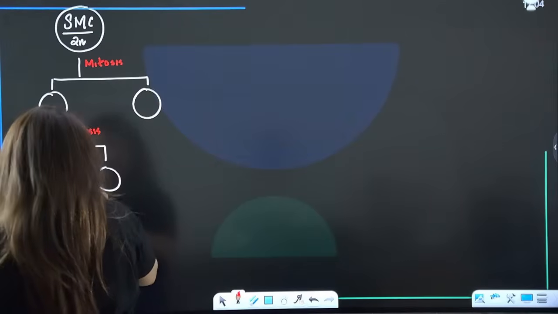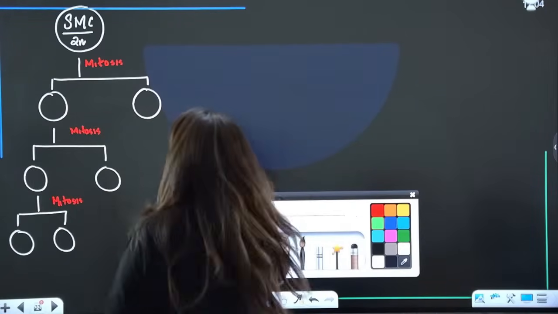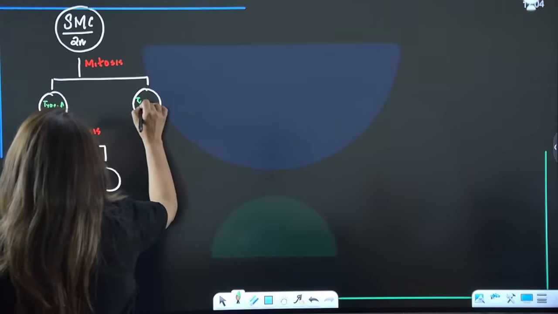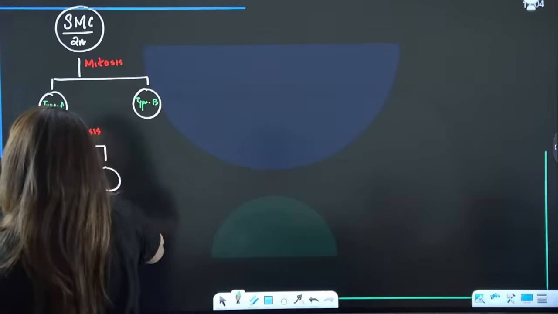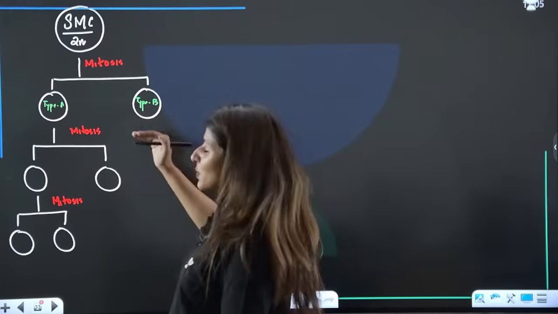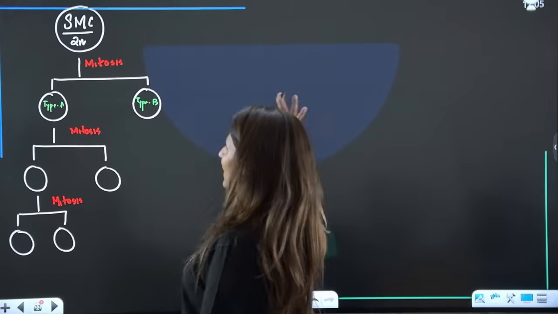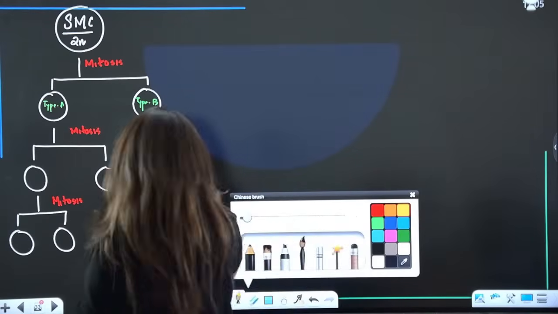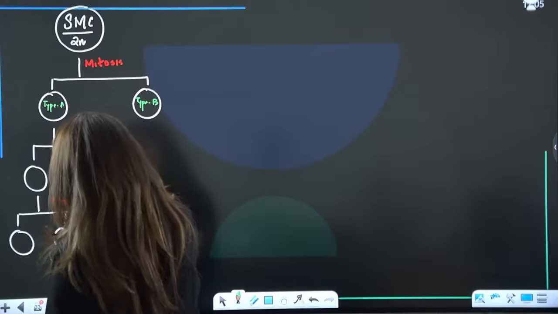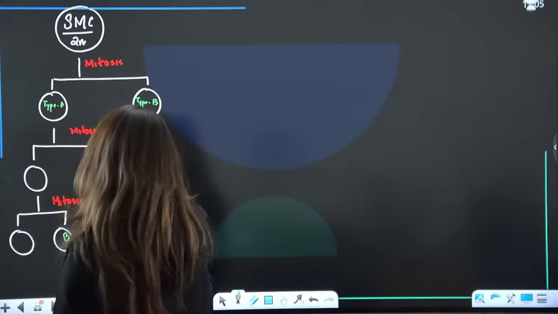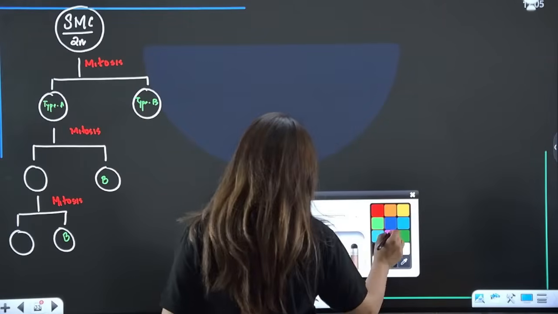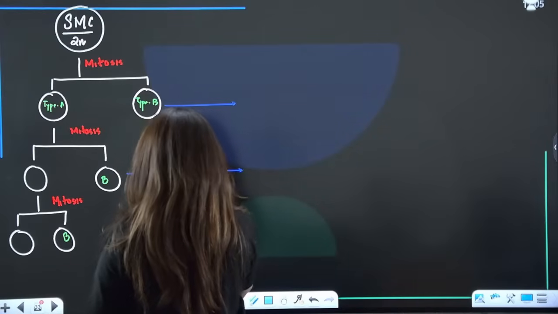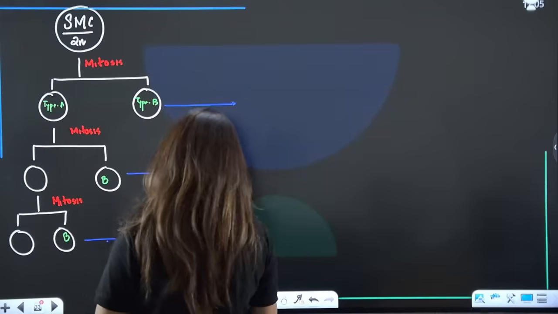This is type A and this is type B. One of them continues to divide and the other stops dividing and enters the next phase, which is called the growth phase. All these type B cells will enter the growth phase.